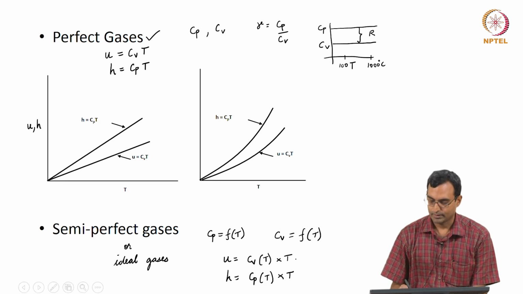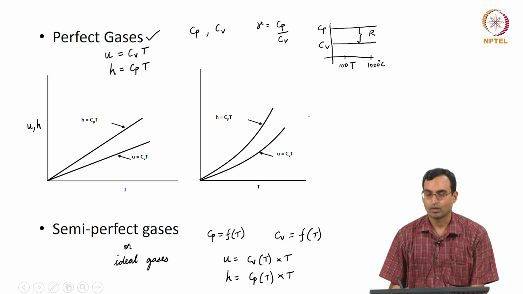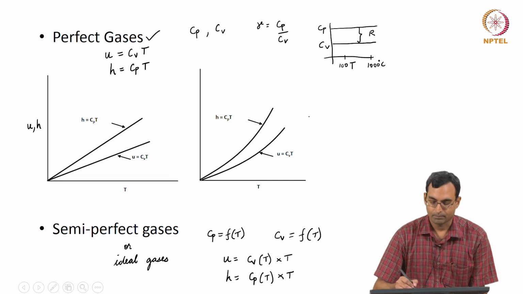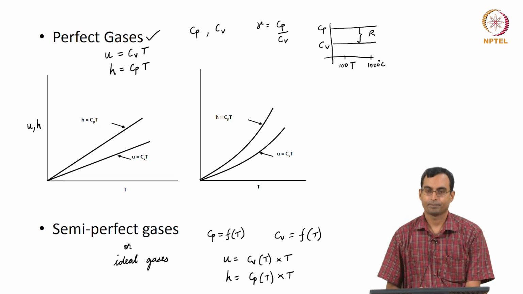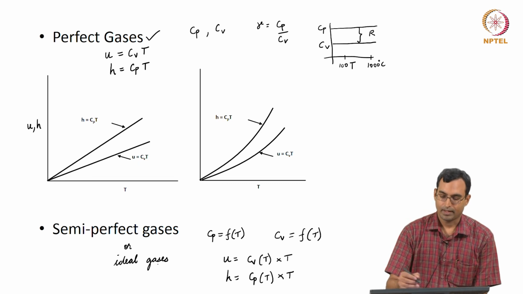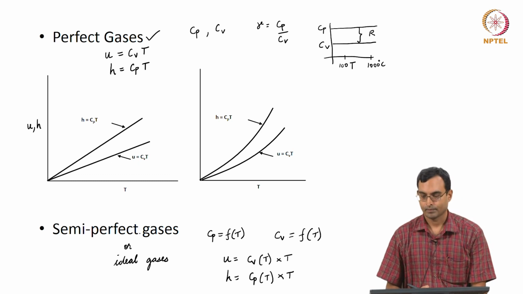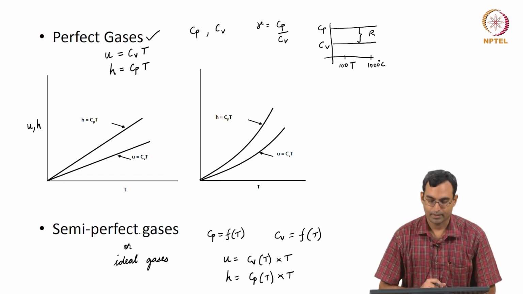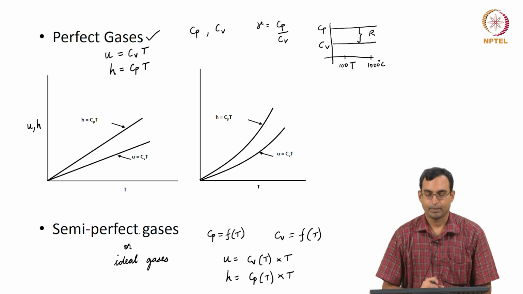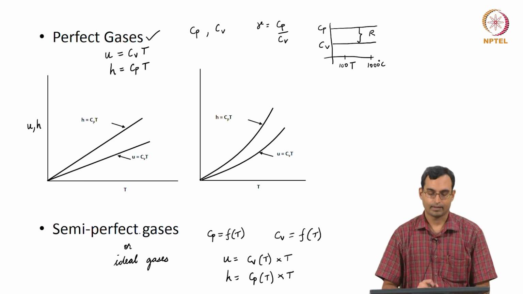Since this is not a constant, this is no longer a straight line, but tends to have some shape of this form. If they are constant, we call them perfect gases. If they are not constant, they are just regular ideal gases or semi-perfect gases. So, this is the variation of Cp, Cv, internal energy and enthalpy with temperature for gases.